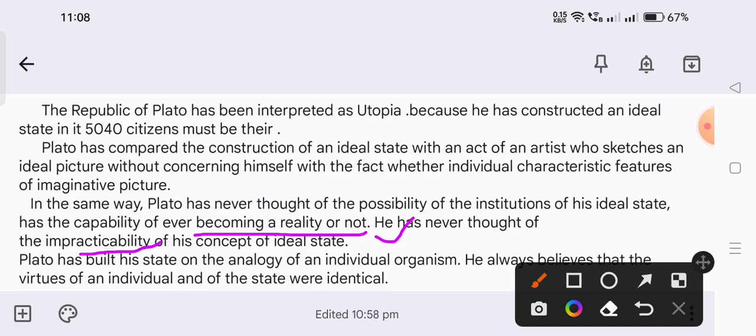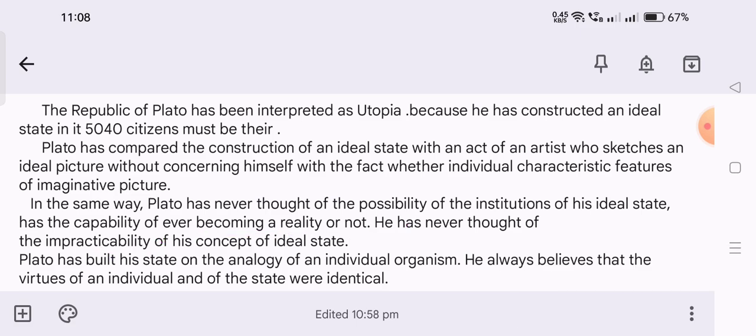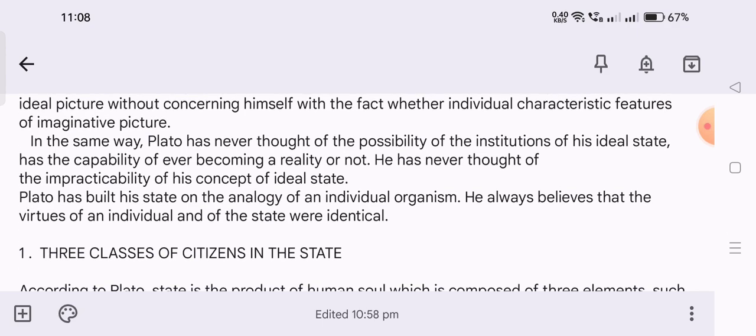So that's why he said that my ideal state is totally based on imaginary perceptions of human beings. So here Plato has built his state on the analogy of an individual organism. He always believed that the virtue of an individual and of the state were identical. So his ideal state is totally based on analogy.